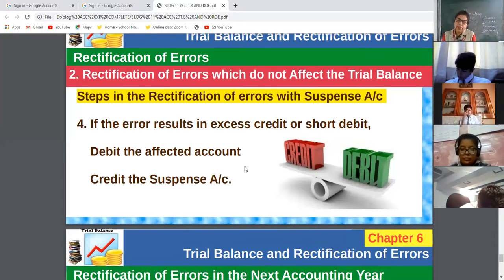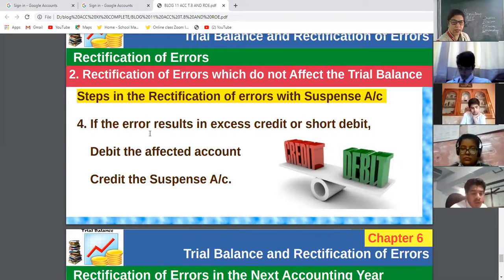All errors are rectified with the help of suspense account. And because these are one-sided errors, they will be the reason of difference between the totals of trial balance. So that will be rectified with the help of suspense account.